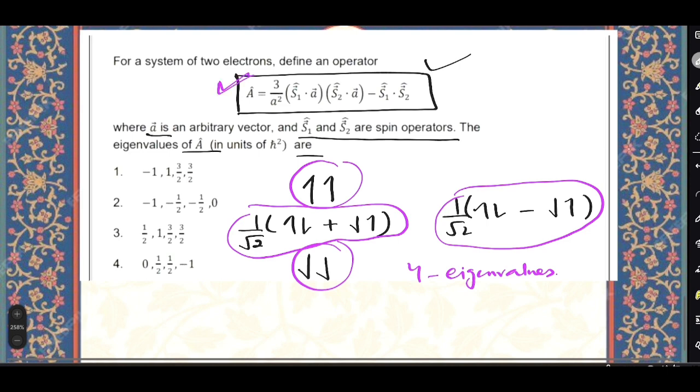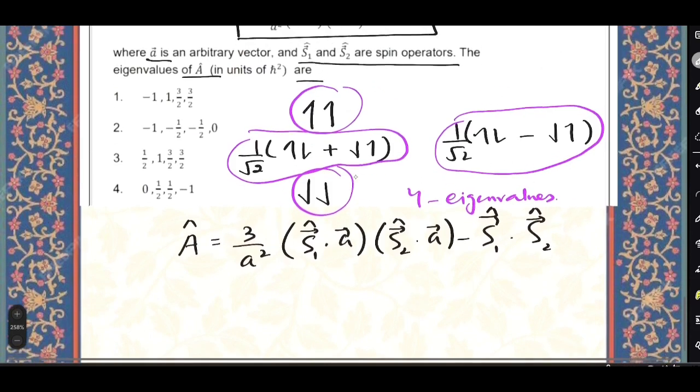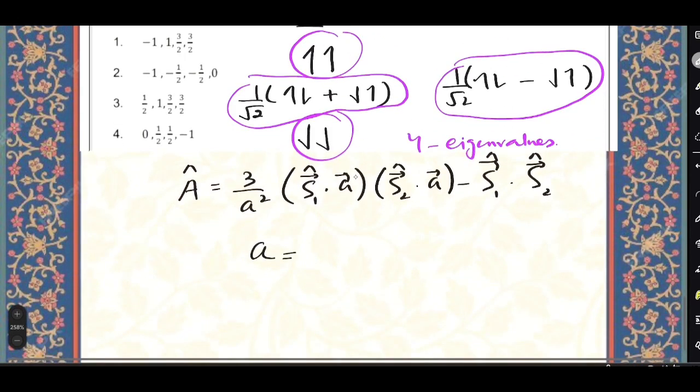Now we have to find the eigenvalues for this operator A. So let's just say A operator equals to 3 by a square s1 vector dot a vector, s2 vector operator dot a, minus s1 dot s2. Now to simplify this problem a bit, we'll assume that this a vector is in the Z direction.